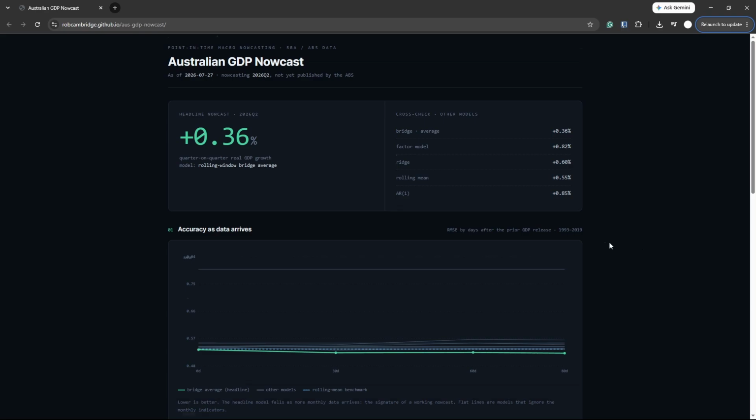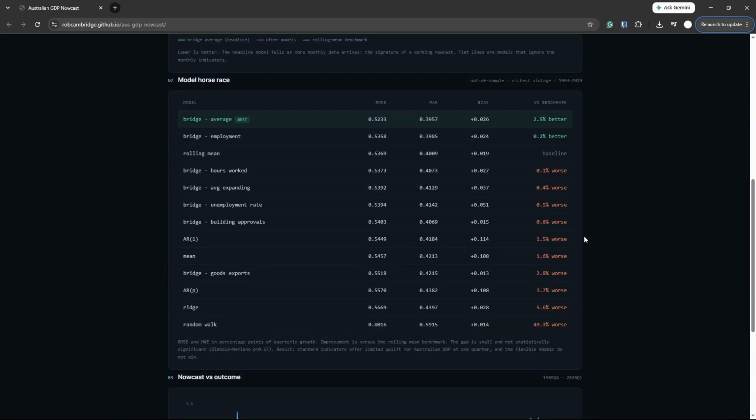Notably, the sophisticated dynamic factor model did not beat the bridge average model. Why might this be? Well, GDP nowcasting in Australia is data poor. There's only roughly 130 usable quarters of GDP data for this model. And flexible models have many parameters. With little data, they fit noise. This is called the bias-variance trade-off.